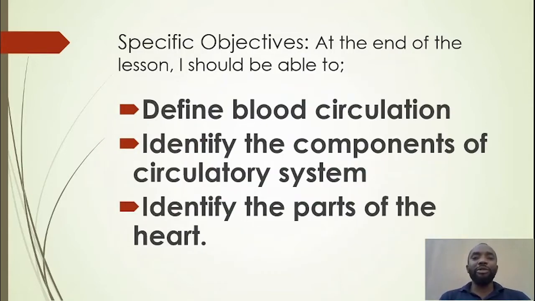The first thing we want to look at is our specific objective, meaning what we intend to achieve in this lesson. At the end of this lesson, we want to be able to define circulation. What do we mean when we say circulation or blood circulation? Then we should also be able to identify the components of the circulatory system. We should also be able to identify the parts of the heart, because the heart is part of the components of the circulatory system. So let's move on.